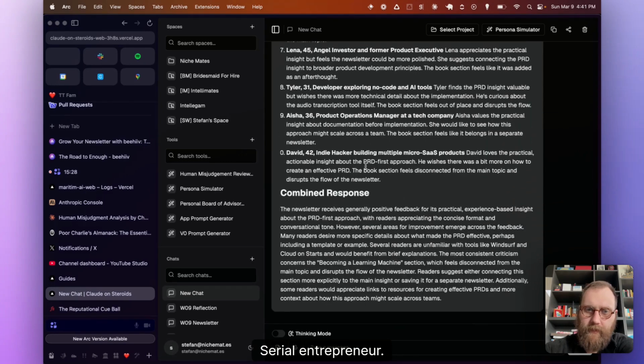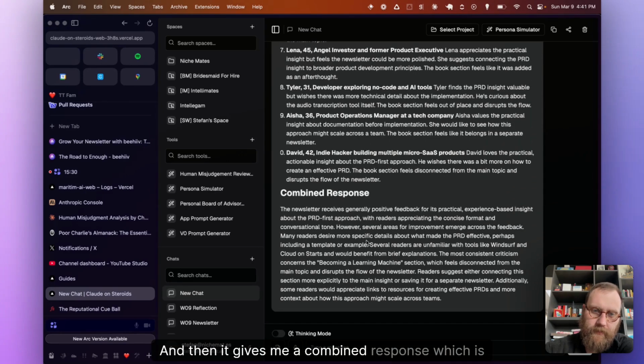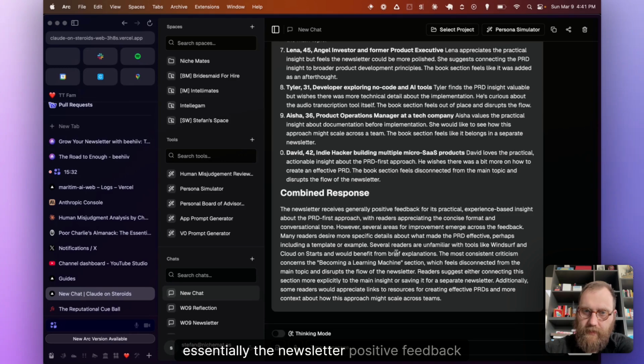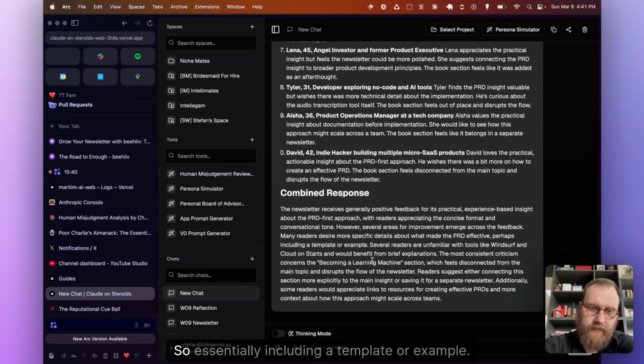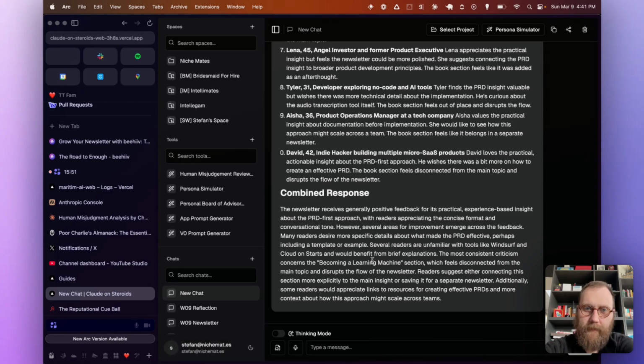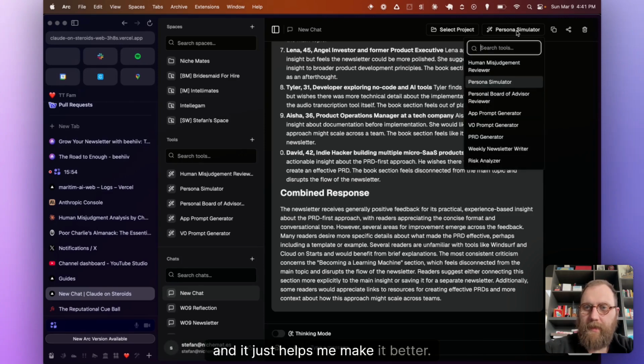Okay, serial entrepreneur. And then it gives me a combined response, which is essentially the newsletter: positive feedback because it's practical. Many readers desire more specific details about what made the PRD effective, so essentially including a template or example. So this helps me refine the newsletter before I send it out. And it just helps me make it better.